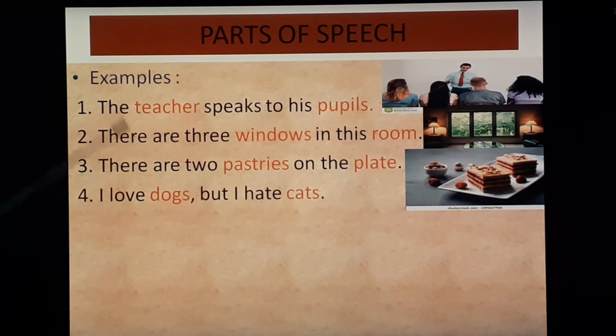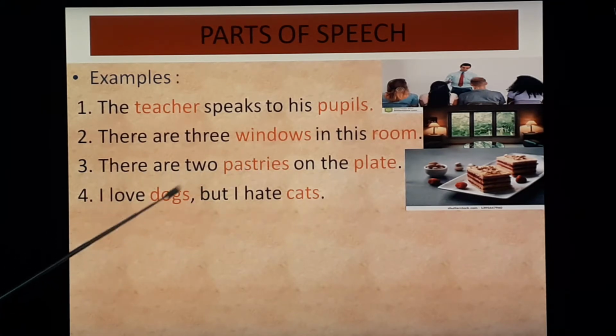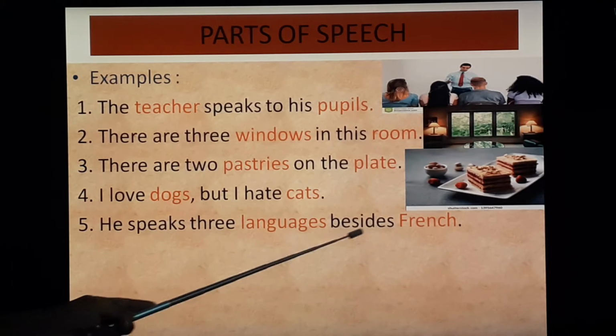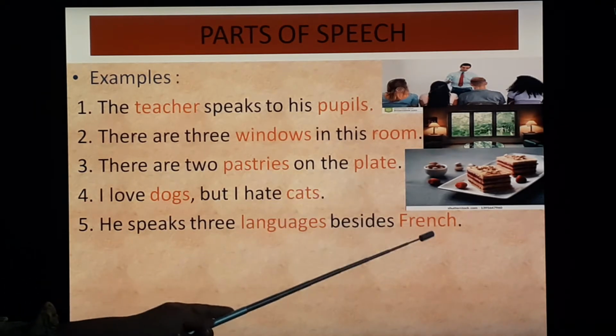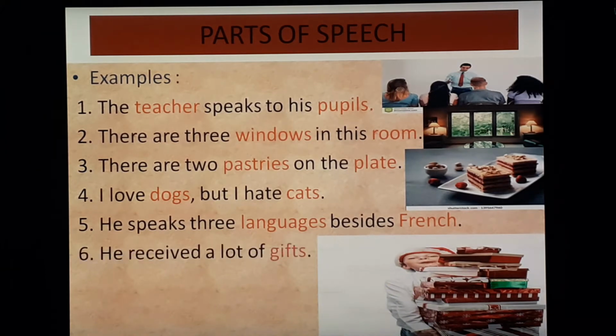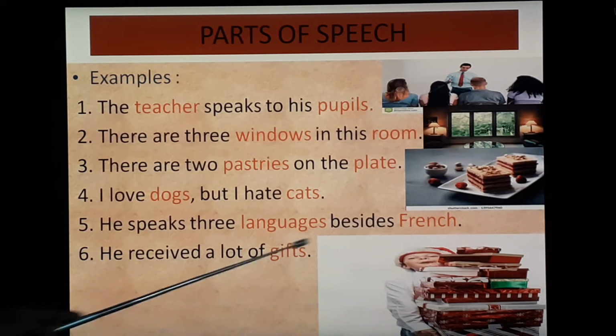Next, I love dogs but I hate cats. So animals, dogs, cats, these are nouns. Next, he speaks 3 languages besides French. Languages and French are nouns. He received a lot of gifts. So gifts are things, that is why gifts is a noun.